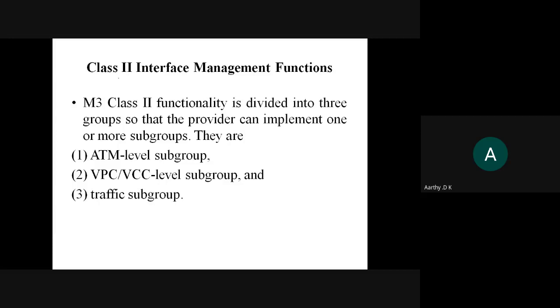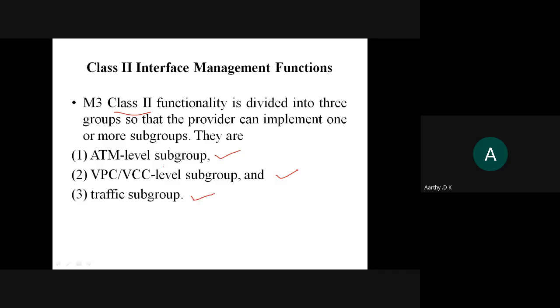Next is class 2. As I told you, class 1 is for configuration management and class 2 is for virtual connection. Class 2 is further divided into three groups. The first one is the ATM level subgroup. The second one is VPVC, which is virtual path connectivity and virtual channel connectivity. I can call it virtual path configuration or virtual channel configuration or connectivity. And the third one is the traffic subgroup.